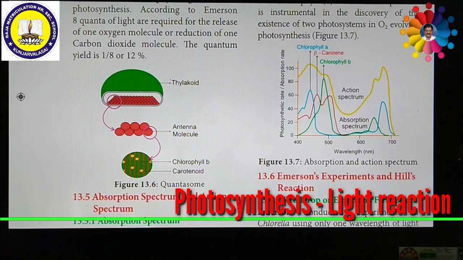So that's all about Emerson's experiment and Hill's reaction. Now we are going to see the modern concept of photosynthesis. This is also called the mechanism of photosynthesis. Usually photosynthesis is an oxidation reduction process. Water is oxidized to release oxygen and carbon dioxide is reduced to form sugar.